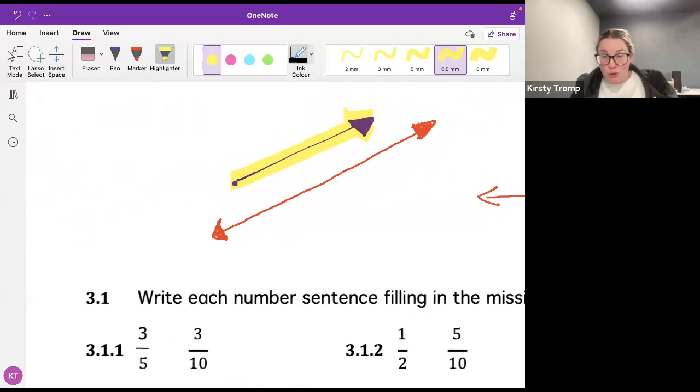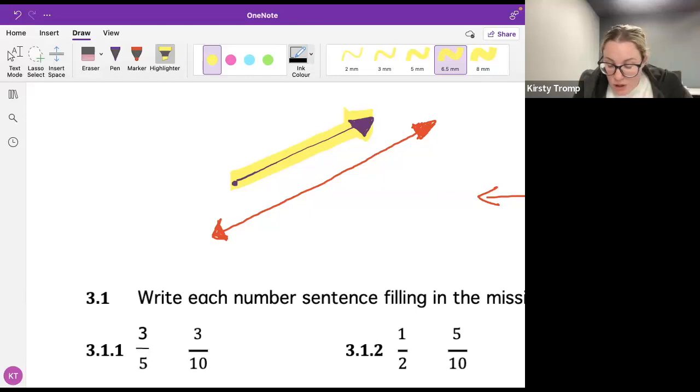Either we use the old crocodile method, where the crocodile's mouth is always open to the side that is bigger, or we can use the dot method. And the dot method is the one that I'm going to practice with you a little bit later when we have a look at these.